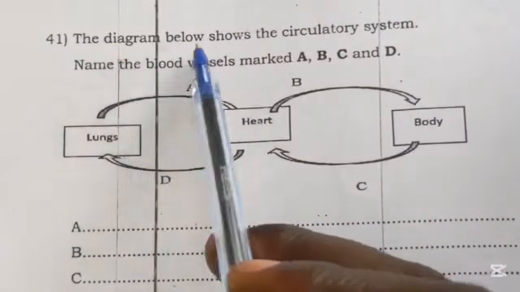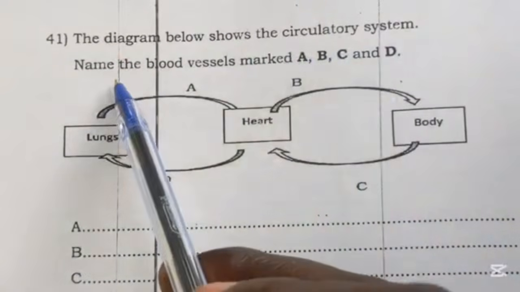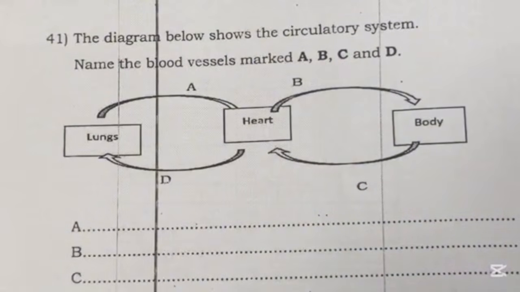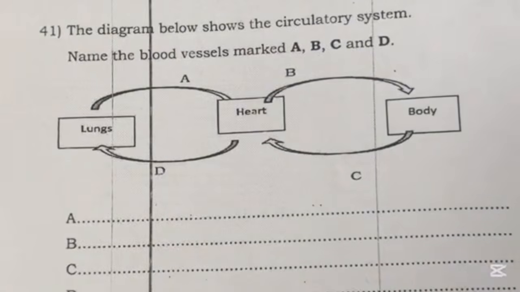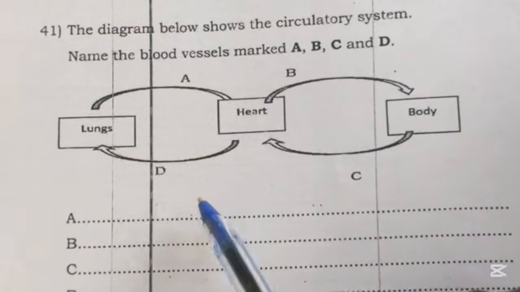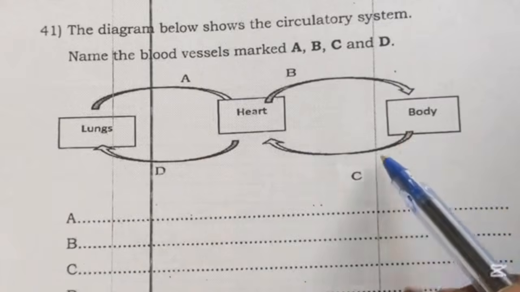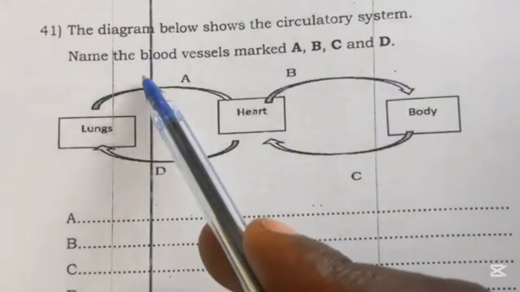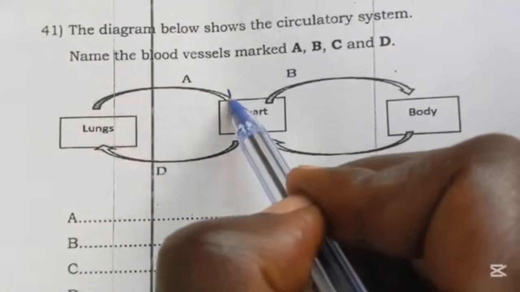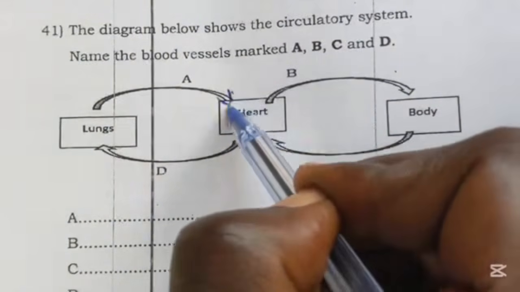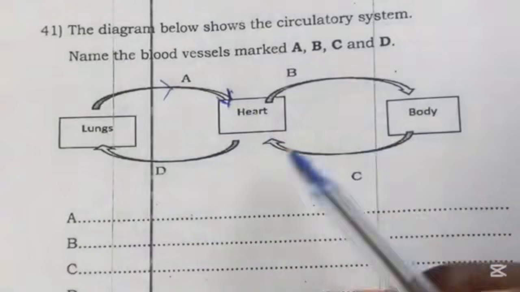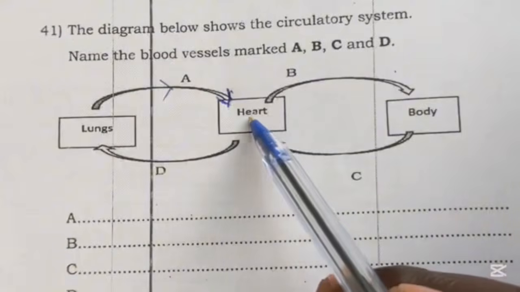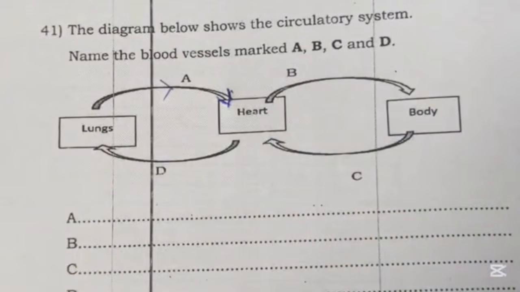41. The diagram shows the circulatory system. Name the blood vessels marked A, B, C, and D. Here we are going to see the direction that we are moving: from heart to lungs, from lungs in this direction, in anti-clockwise movement, and from heart to the body.